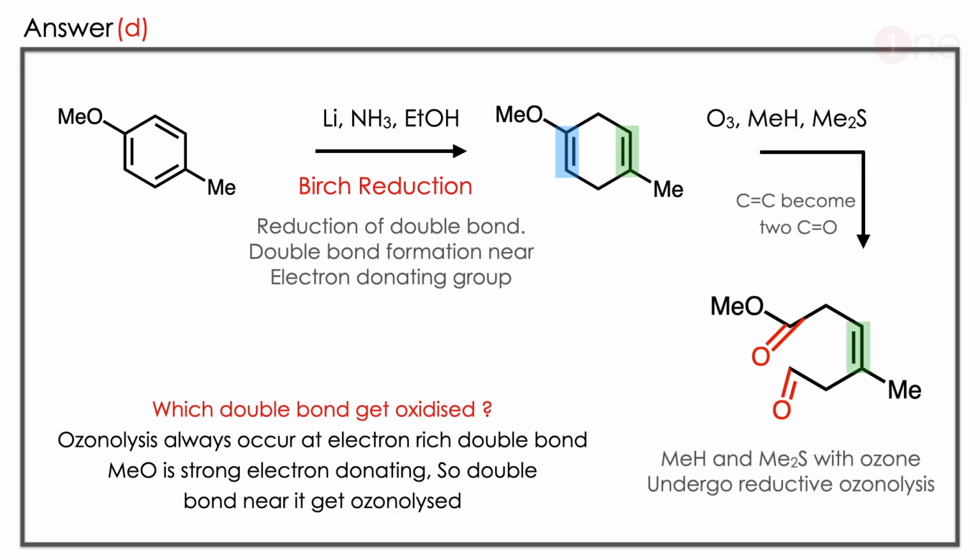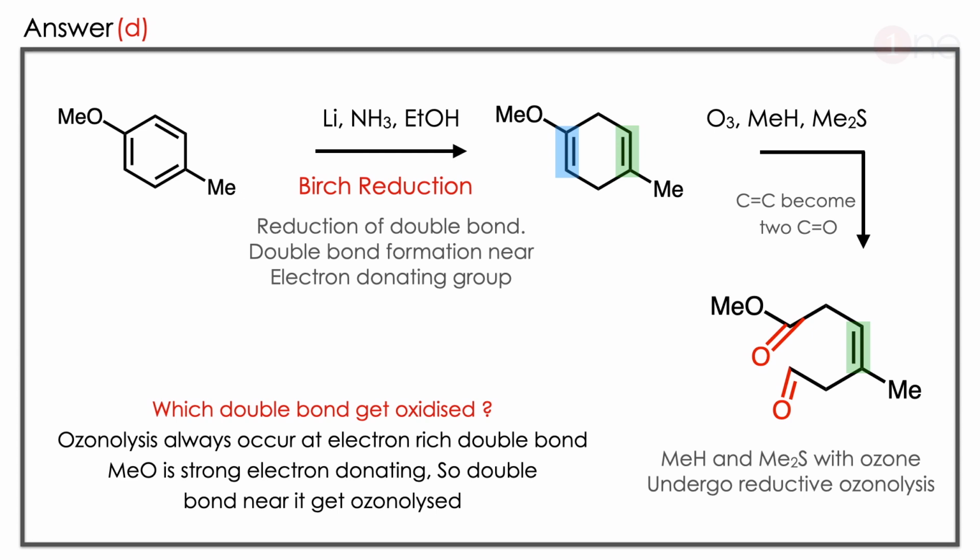The answer is D. Let us see how. The starting material is anisole attached with methyl. You are using lithium, ammonia and ethyl alcohol. If you look closely at the reagents and reactant, it is the Birch reduction. The Birch reduction can occur in many ways, but the major one is where the double bond is formed near the electron donating groups. Methoxy is an electron donating group, and methyl is also an electron donating group. So 2 double bonds are formed in between methoxy and methyl.